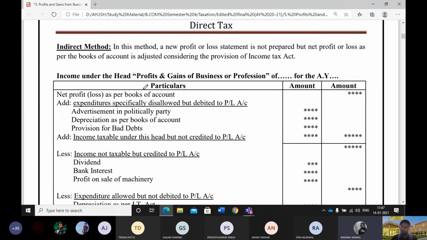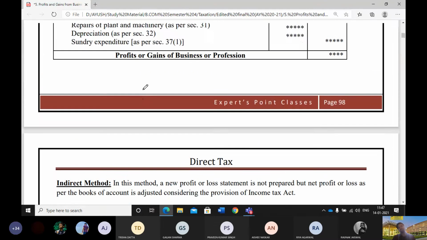Under cash flow statement, we have studied that operating cash flow can be computed under two methods, direct method and indirect method. The general method that you follow while preparing your cash flow statement for computing income from operating activities is actually the indirect method. There is another method of the same which is known as the direct method.